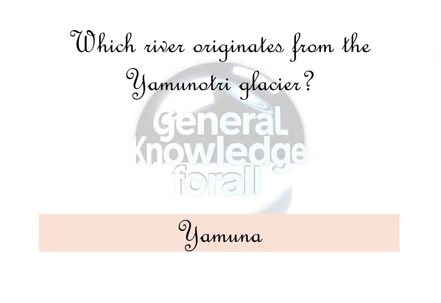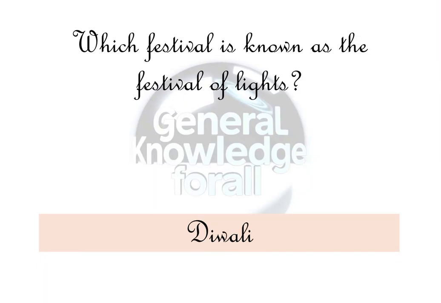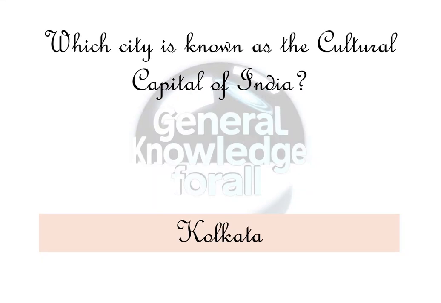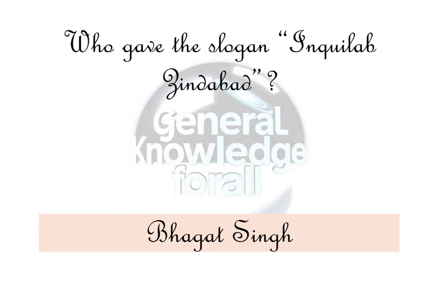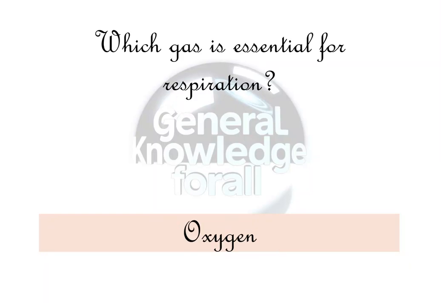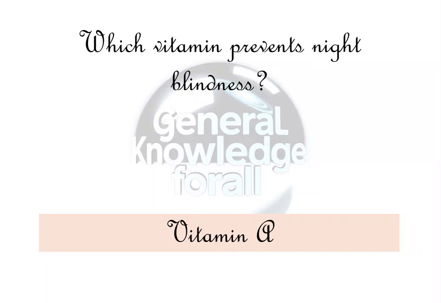Yamuna. Which festival is known as the Festival of Lights? Diwali. Which city is known as the cultural capital of India? Kolkata. Which Indian river originates from Amarkantak Plateau? Narmada. Who gave the slogan, Inquilab Zindabad? Bhagat Singh. Which gas is essential for respiration? Oxygen. Which vitamin prevents night blindness? Vitamin A. What is the full form of UNESCO?